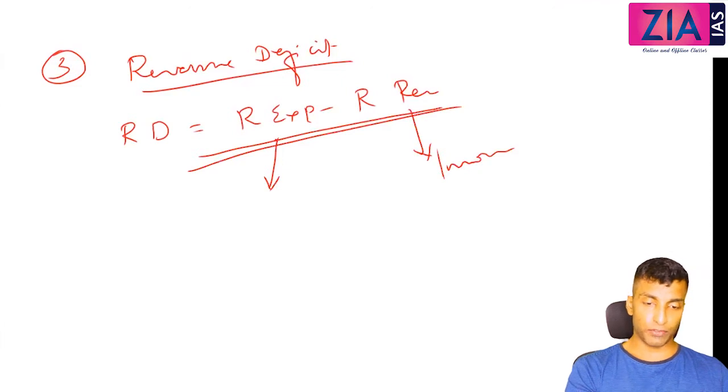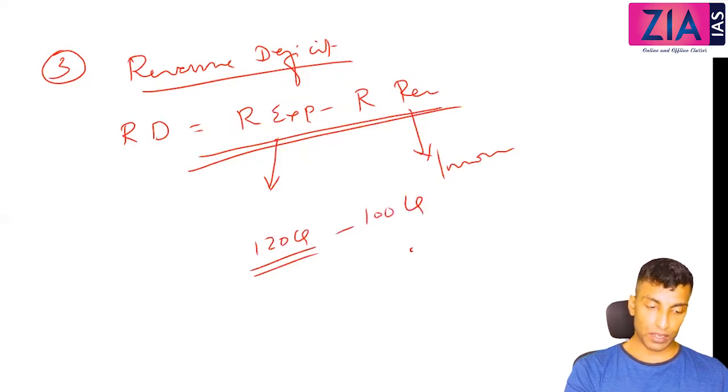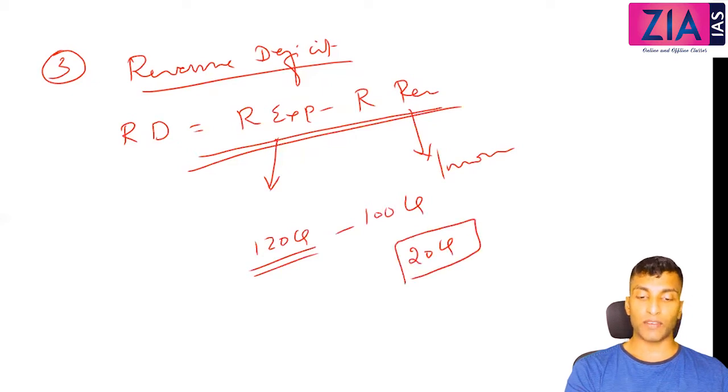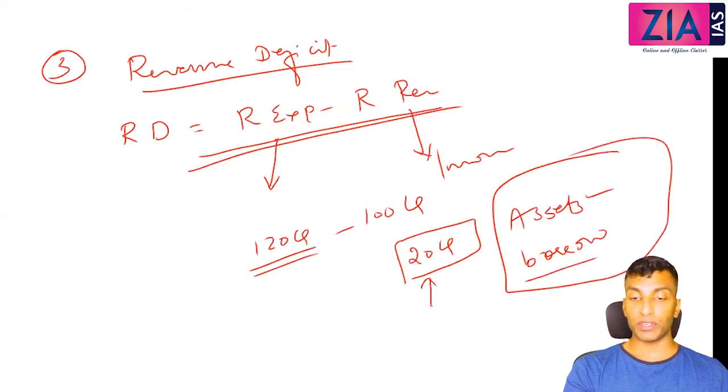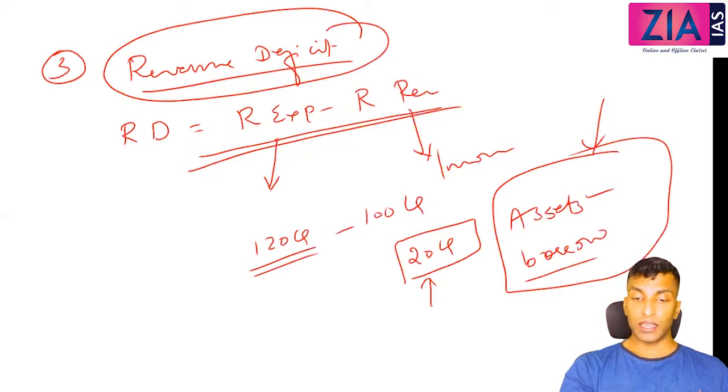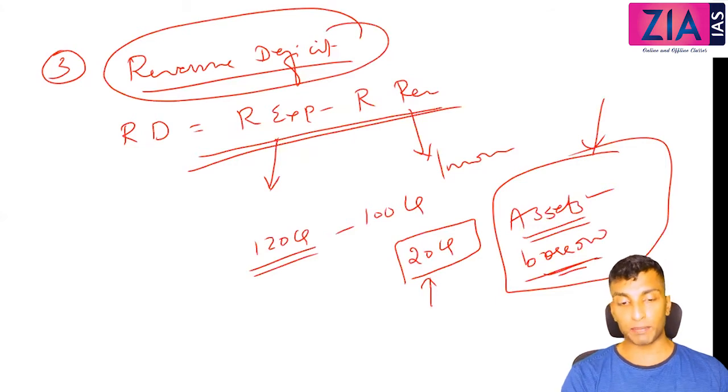For example, if 120 crore is the revenue expenditure and let's say 100 crore is the income, what is the revenue deficit here? 20 crore. Now how can you meet this revenue deficit? You have to either borrow or sell your assets, and this is actually the worst situation. So revenue deficit is worst. It's like to meet your day-to-day expenditure, you need to sell your house or your assets. That is why it is considered the worst expenditure.